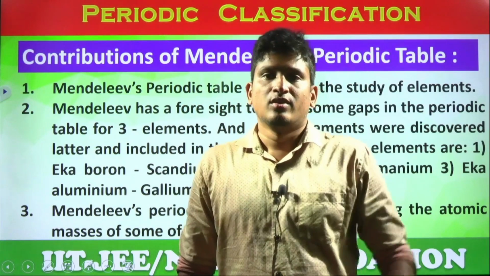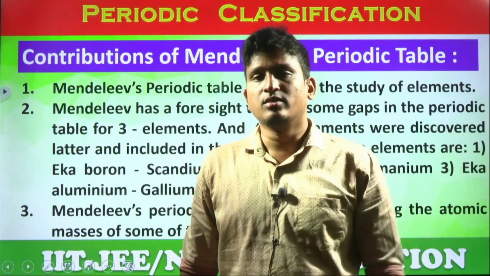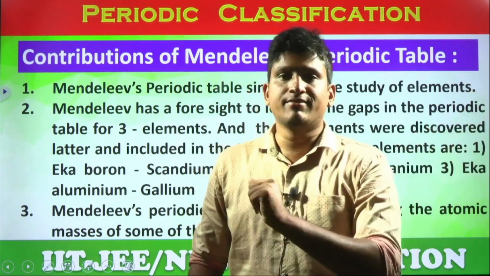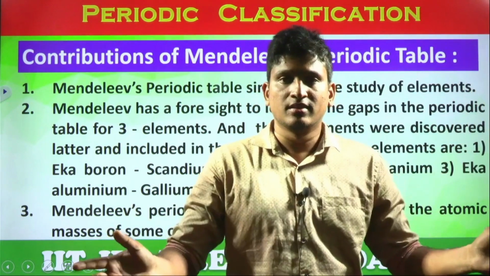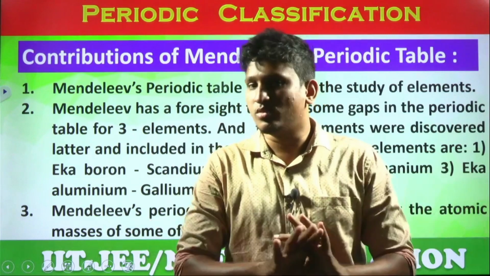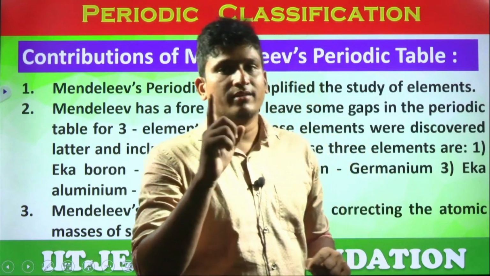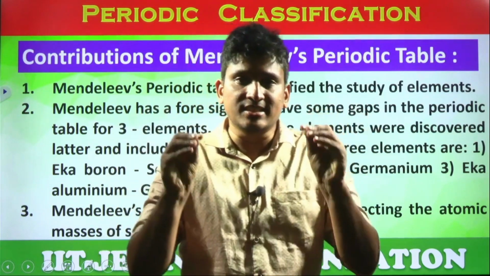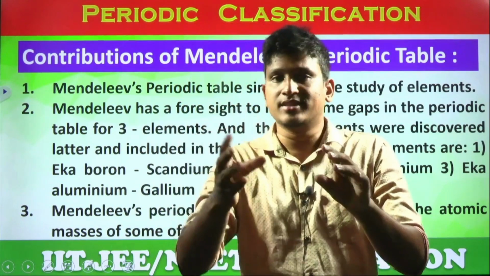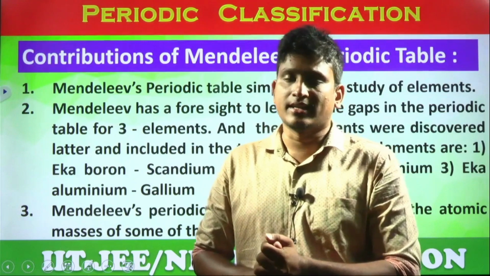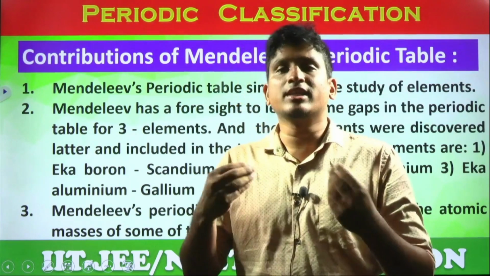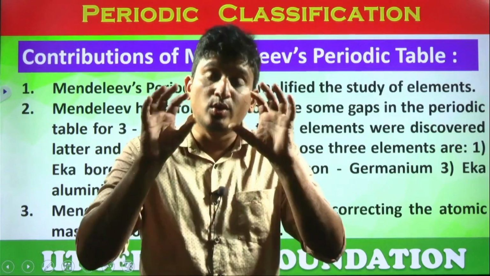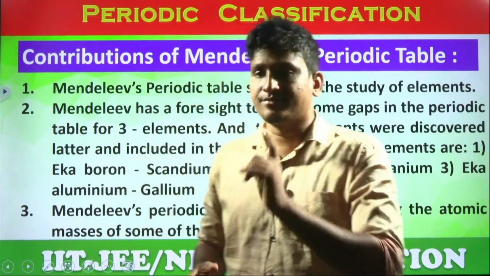Yes or no? Look at Dobereiner here, look at Lavoisier, look at Newlands. Are they classified? Are the laws given by these scientists followed by all the elements? This law followed by all the elements? No. But whatever law Mendeleev gave, that is followed by all the existing elements at that time. Almost 56 or 60 elements were there at that time. So he classified all the elements. That means whatever law he gave, that is applied for all the known elements at his time. That is one of the advantages.